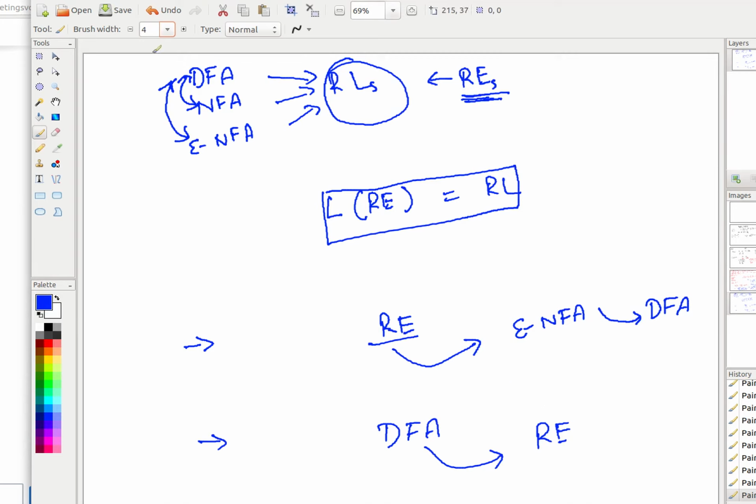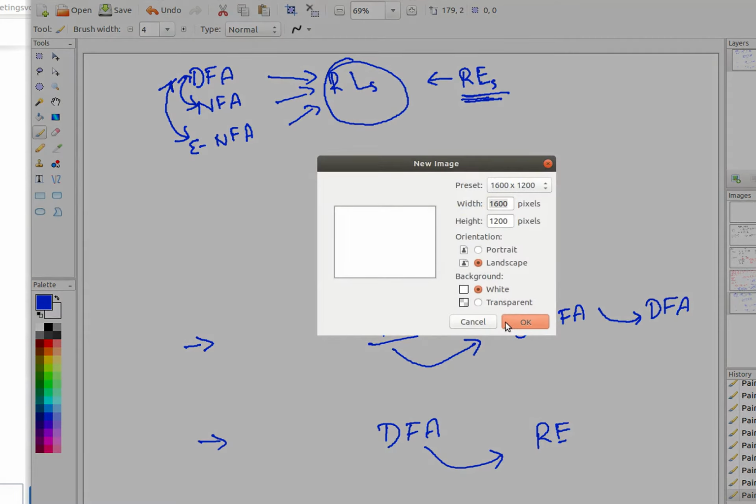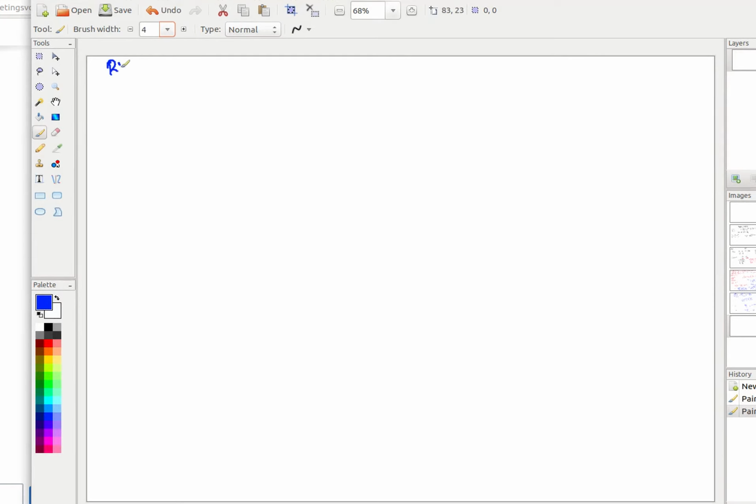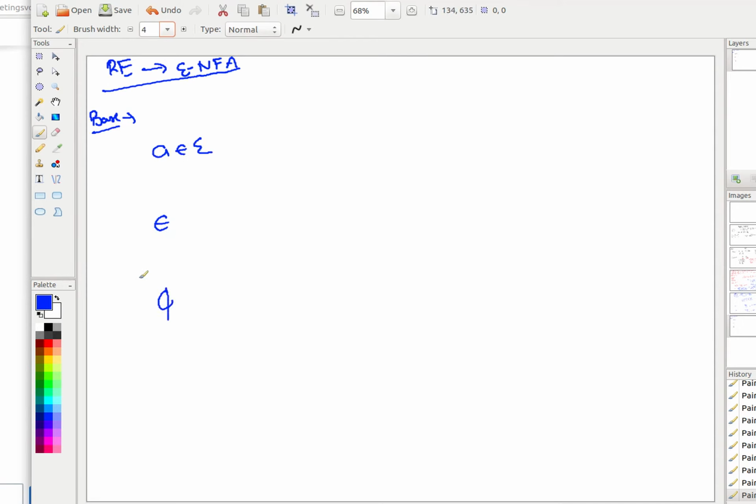So, let us start the first direction, where we claim that whenever you have a regular expression, you can construct an ENFA for it. And you know, the answer is very simple. I think this is one of the most trivial things to do, because as per the definition of regular expressions, if you talk about the base case, a regular expression is a symbol, or epsilon, or phi, these three.